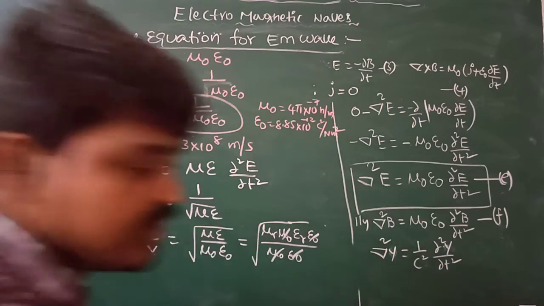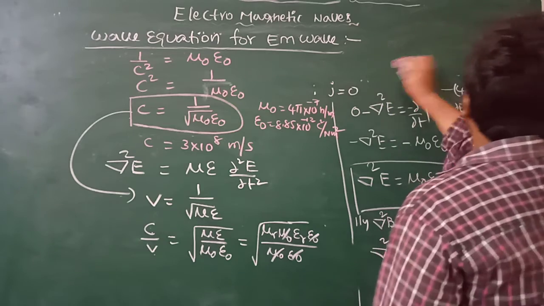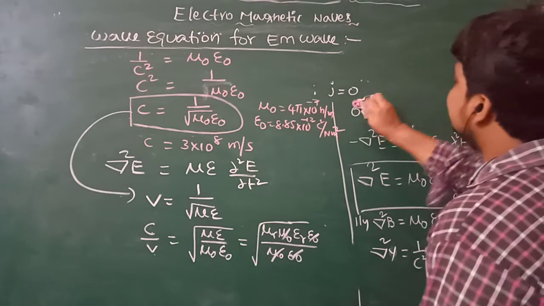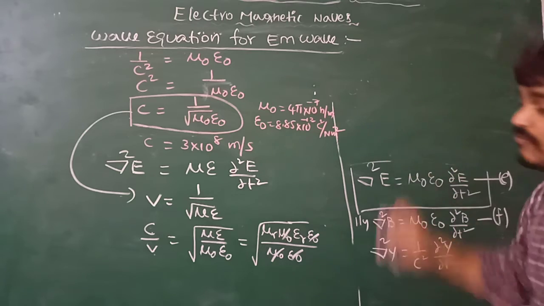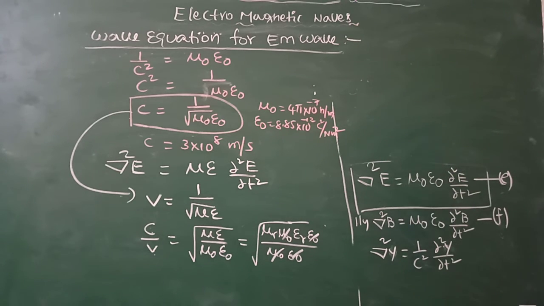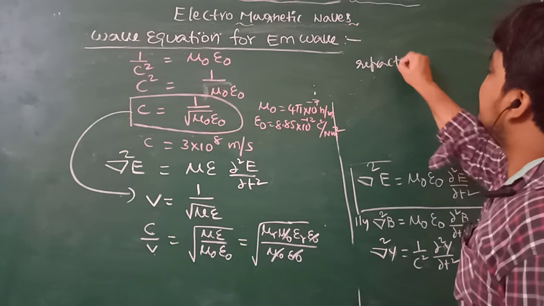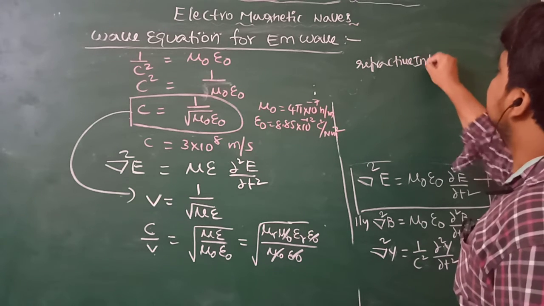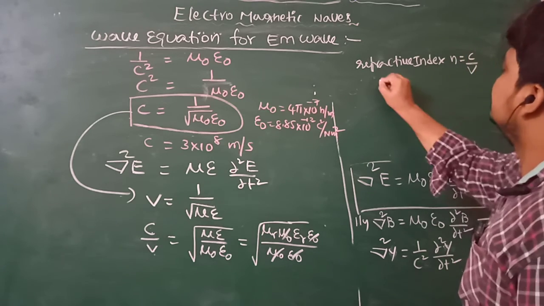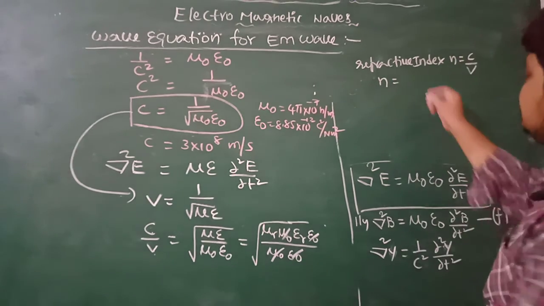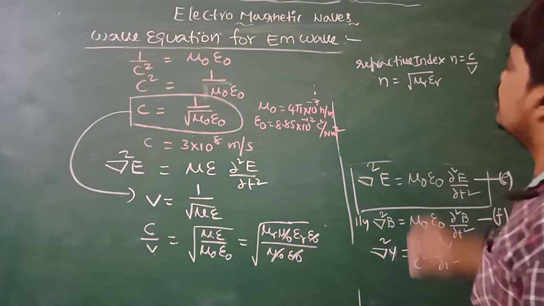What is c by v? It is the ratio of the speed of light in vacuum to the speed of light in the medium, which is known as the refractive index. So refractive index n is equal to c by v, that is, n is equal to under root of mu r epsilon r.